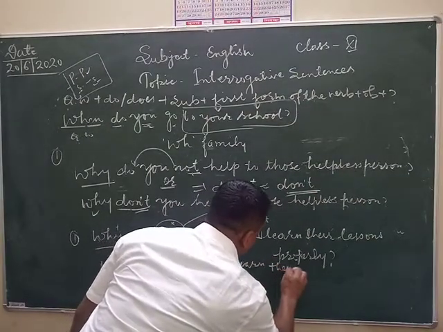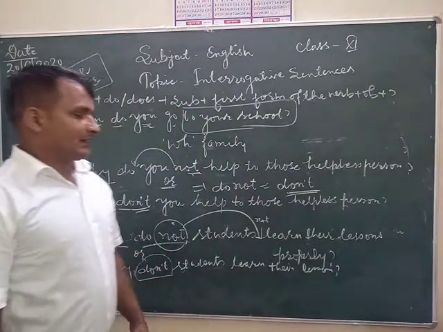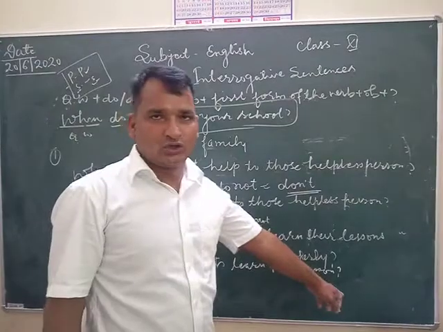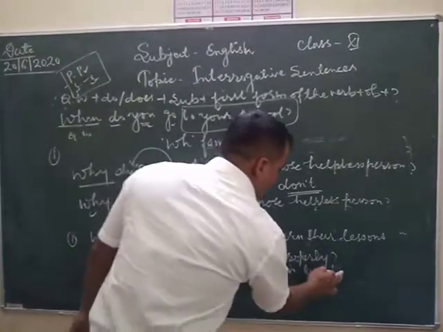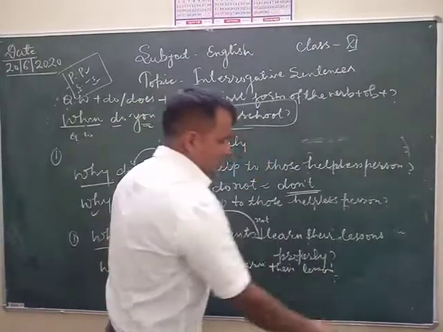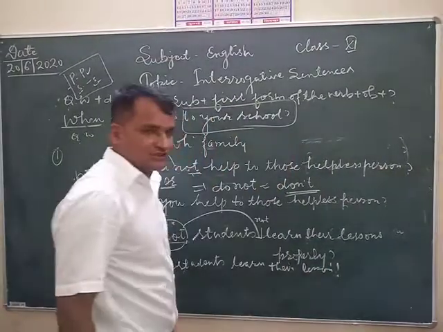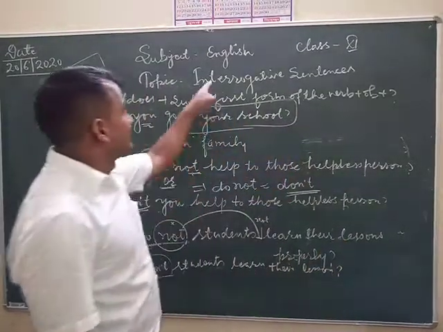And at last, my dear students, you have to put question mark here. Never forget it. If you put a full stop here, your sentence is wrong. If you put a sign of exclamation, your sentence is also wrong.